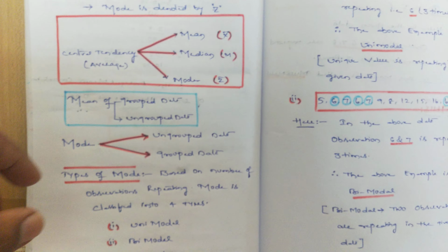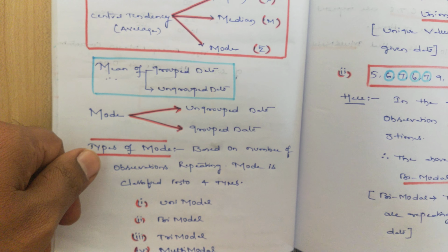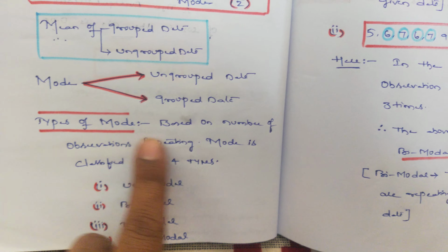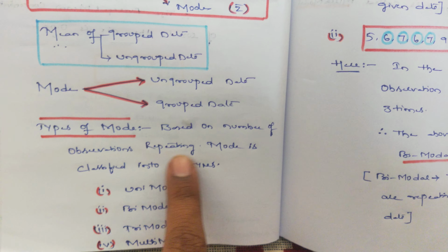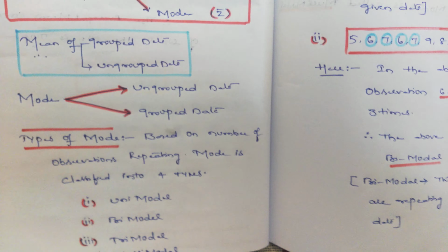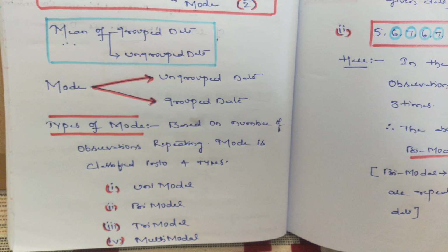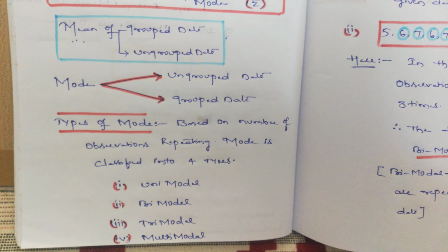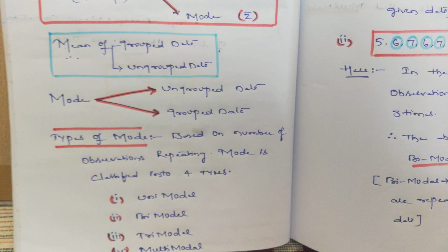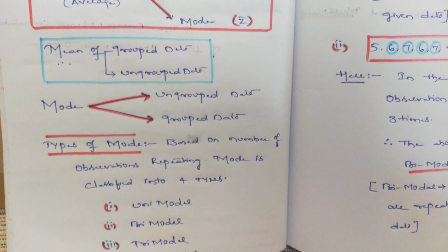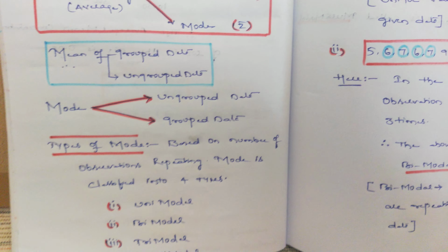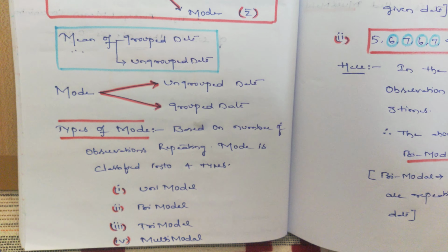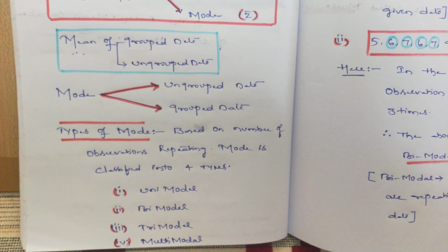Before going to the ungrouped data sums of mode, there exist some types of mode, students. So what are the types of mode? Based on the number of observations repeating, mode is classified into four types. Actually, what I said, mode is nothing but the most repeated value in the given data. But there exist some classifications. Suppose only one observation is repeating in the data, suppose two observations are repeating the same number of times, suppose three observations are repeating the same number of times.